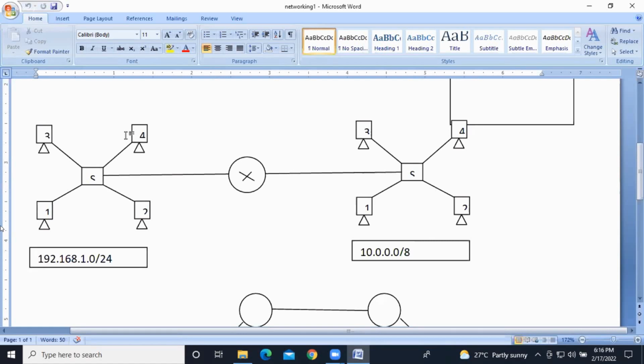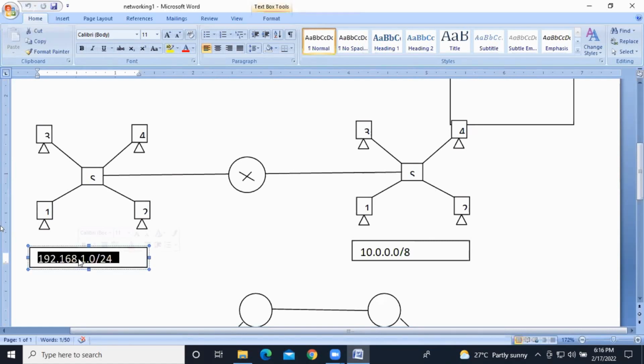So we should have the logical network. That is called IP addressing, right? If you have the IP address, then only we are able to send the data from this machine to this machine in this network. Clear, guys? Okay. So now this is one logical network and this is another logical network.